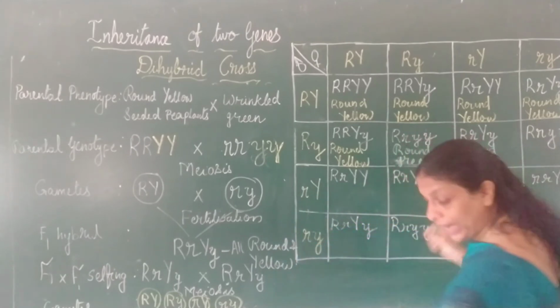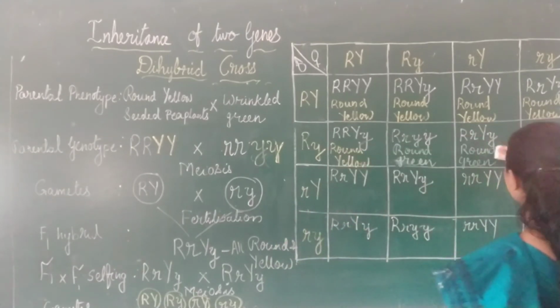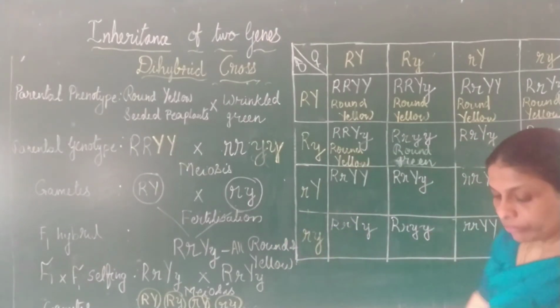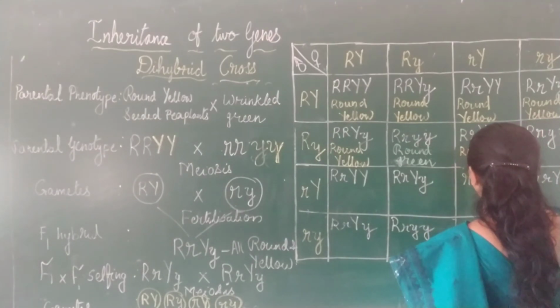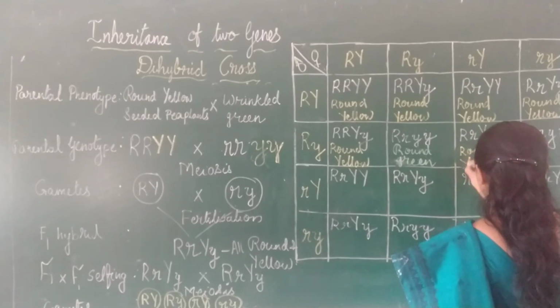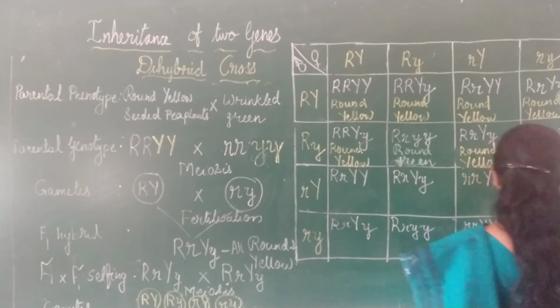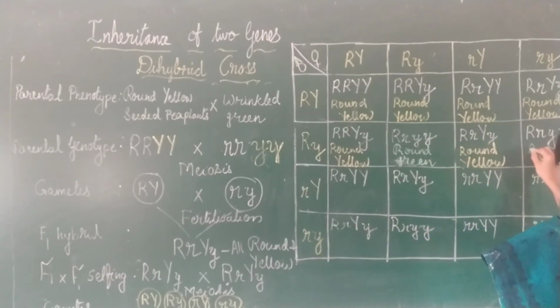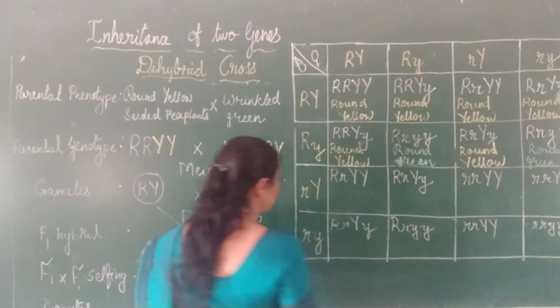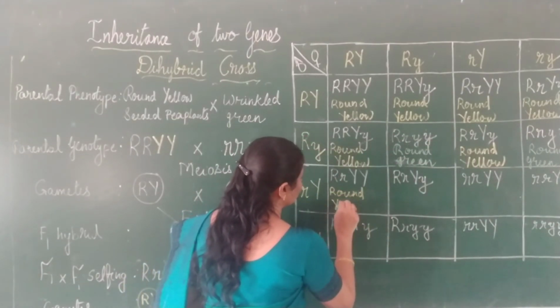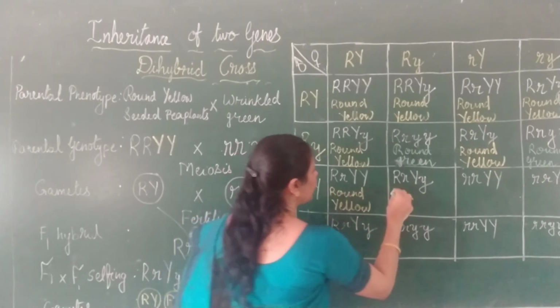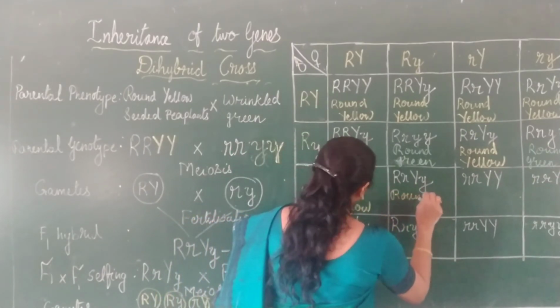This is again round yellow. Why? Because here there is a capital Y. Capital R and capital Y. So it is again round yellow. Now this one will be again round green. Now this one again round yellow. This one will be again round yellow.